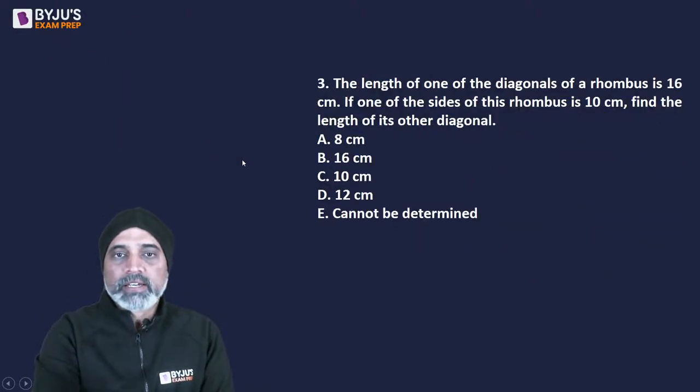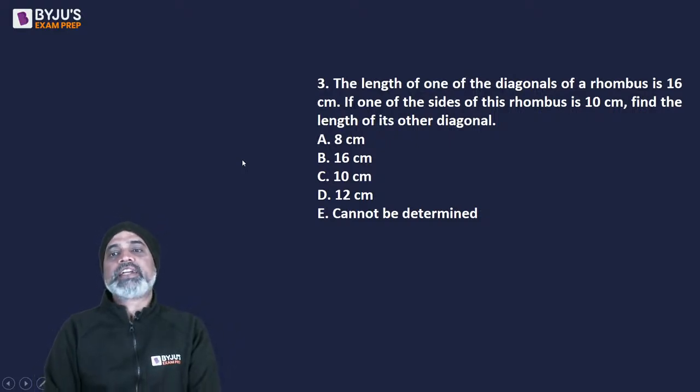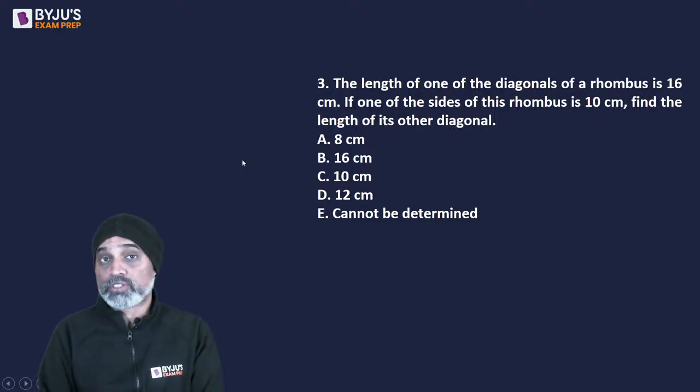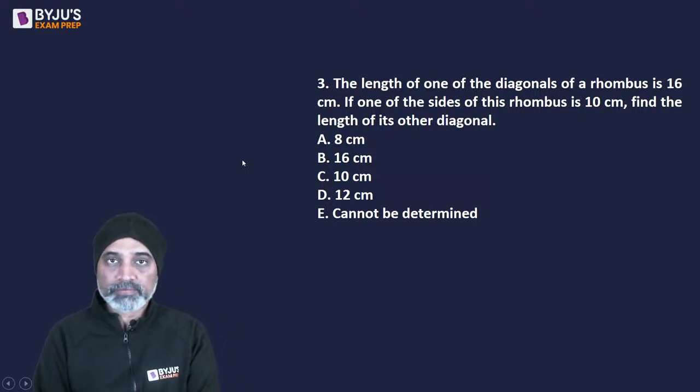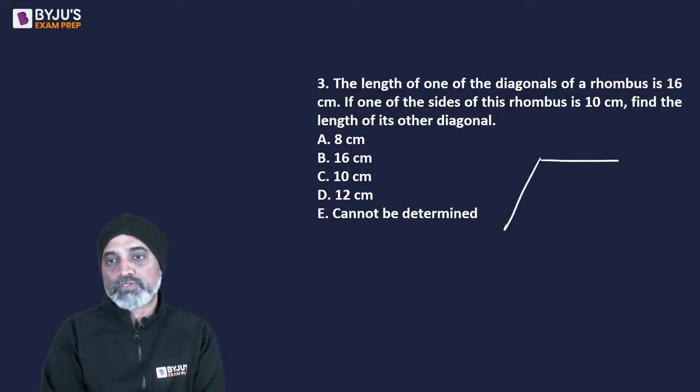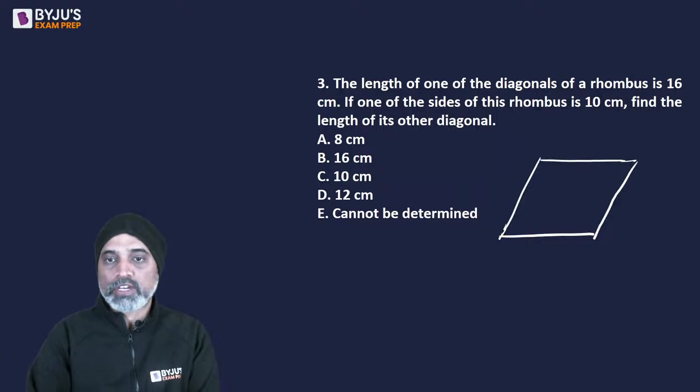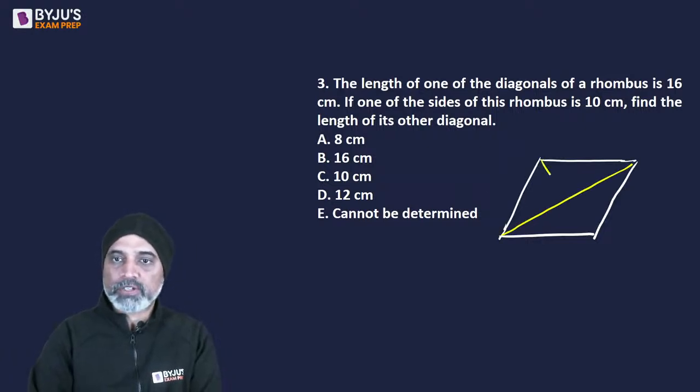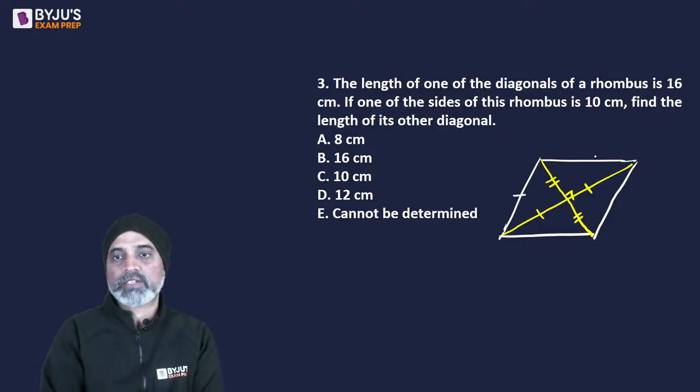Okay. Next one. The length of one of the diagonals of a rhombus is 16 centimeter. So this is a question based on geometry. If one of the sides of this rhombus is 10 centimeter, find the length of its other diagonal. Right? So this question is going to use one of the properties of a rhombus, which is that the diagonals are perpendicular to each other. So if I draw this diagonal and this diagonal, they are perpendicular to each other and they bisect each other as well. ठीक है, ये होता है हमारे पास.